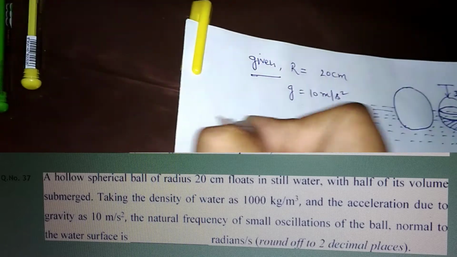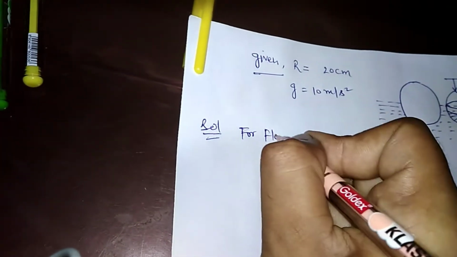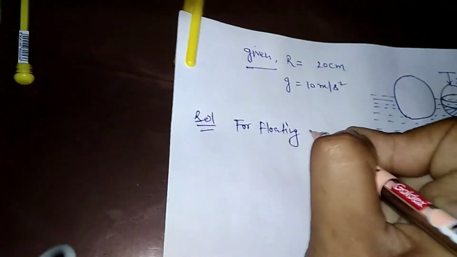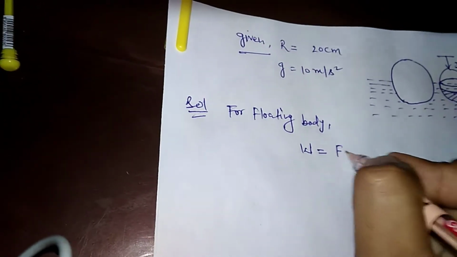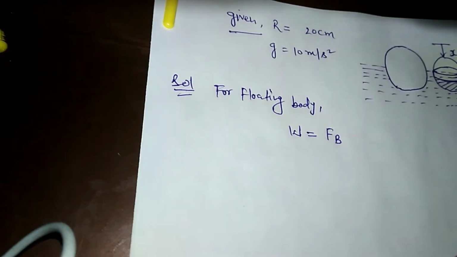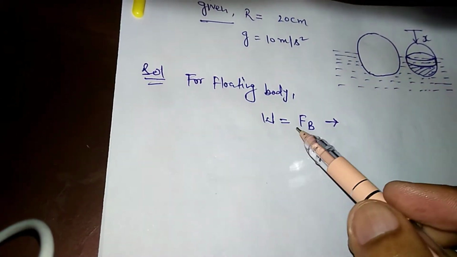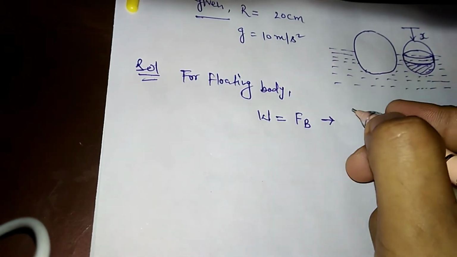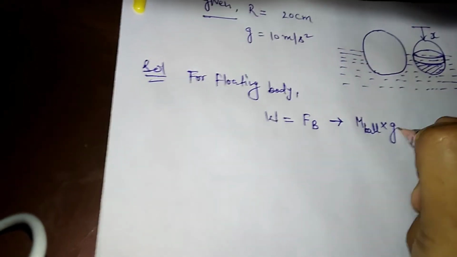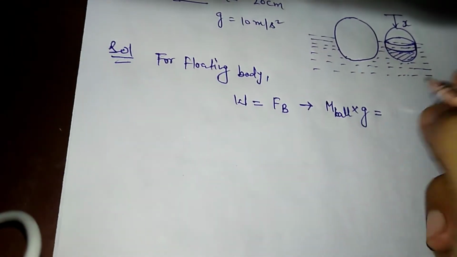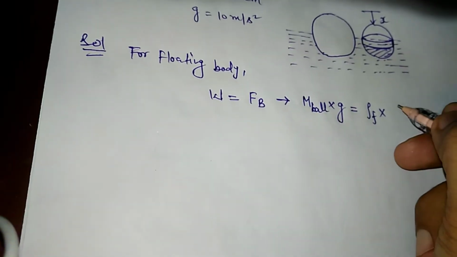So for a floating body, weight W is equal to buoyancy force. Okay, weight of the body will be equal to buoyancy force, so you can say weight, which is mass of the ball into g, will be equal to buoyancy force. Buoyancy force means density of fluid and volume of the submerged body.